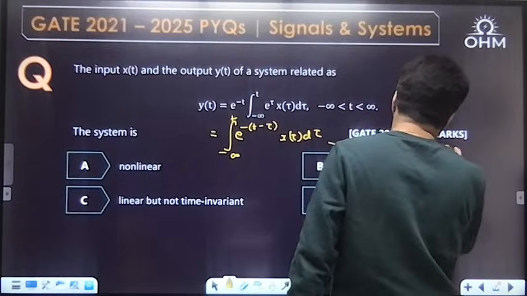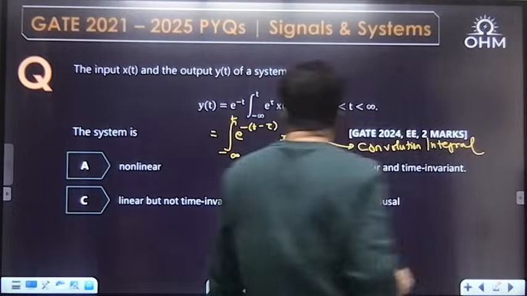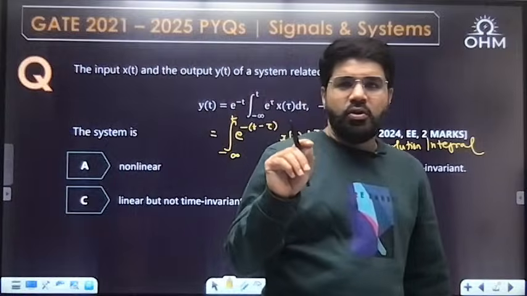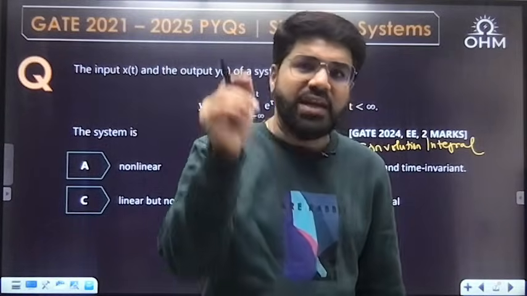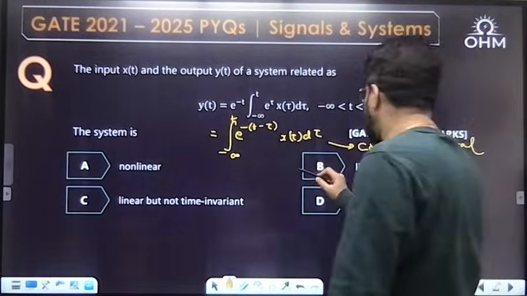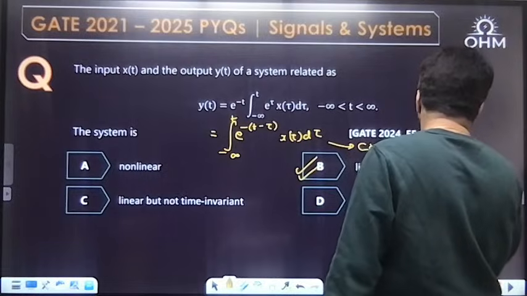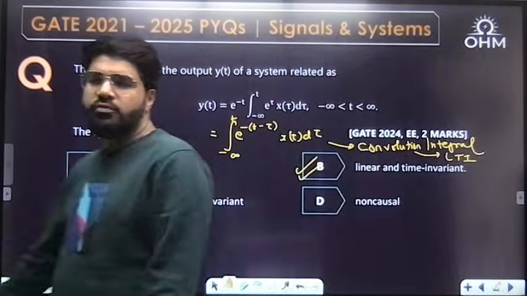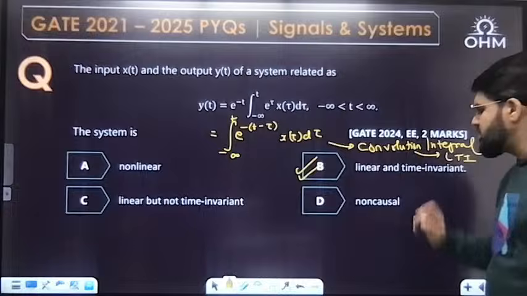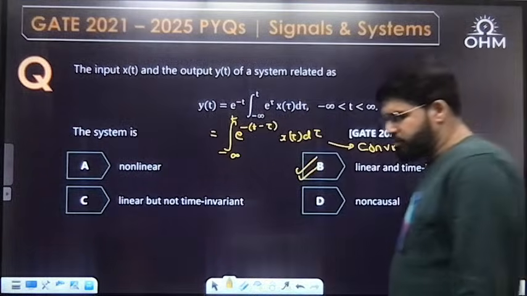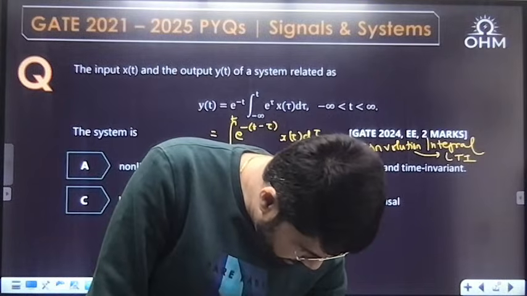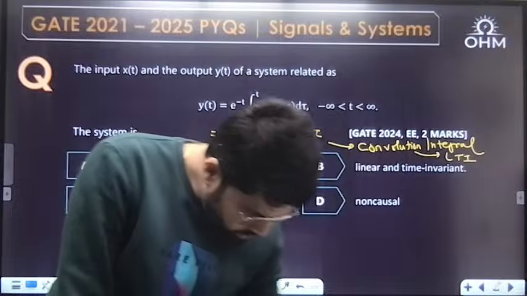Now since this is a convolution integral, convolution is applicable only for LTI. The system has to be compulsorily linear as well as time invariant; only then can it be solved with the help of convolution. So it is definitely B. If either linearity or time invariance changes, the convolution formula doesn't hold. That is why the answer has to be B.